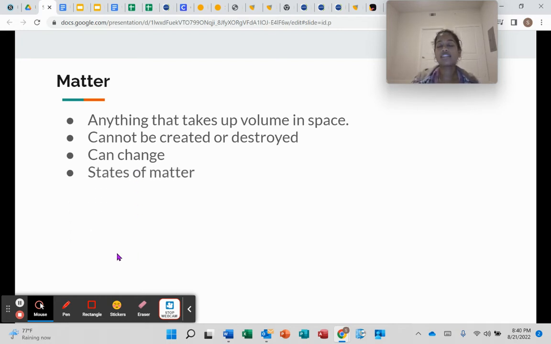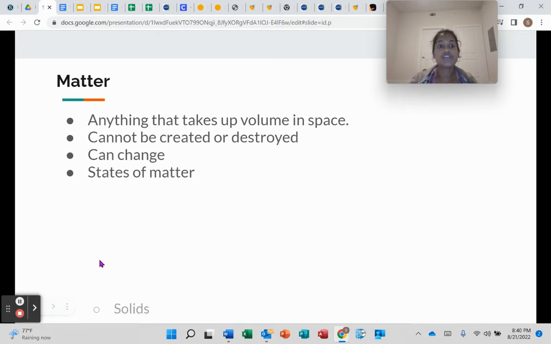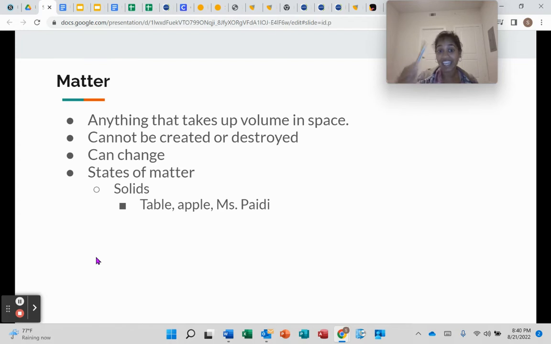Now, there are states of matter, and there are three main ones that we're going to focus on. The three main ones are solids. Some examples of this would be a table, an apple, this pen, me, Miss Piety, you. We are matter as well, so we are all solids. Solids are anything that has an actual shape. If this is for sure a pen, we can't put it in a cup and have it change into something else. A solid is anything that's going to keep its shape.